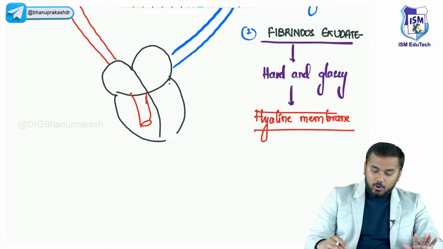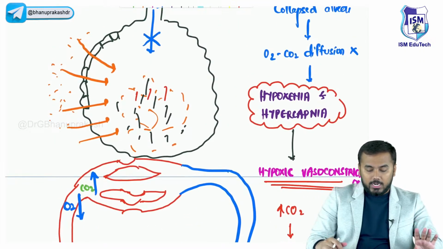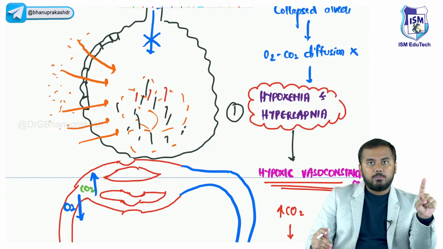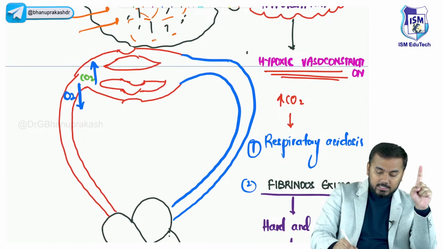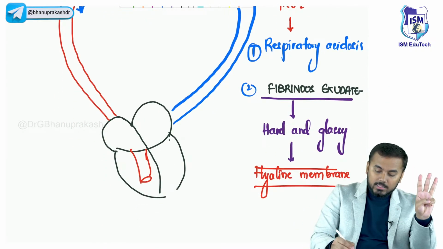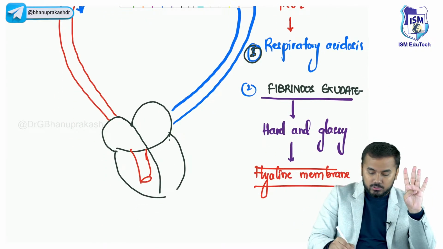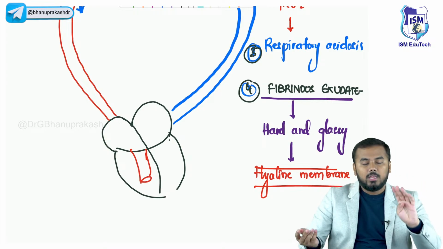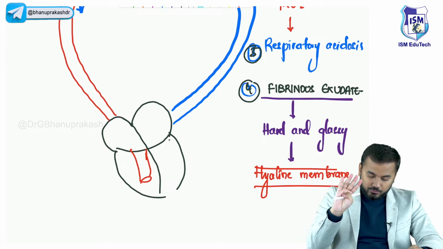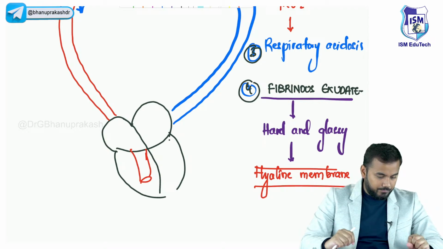Okay. So I hope, guys, you understood the pathophysiology. There are only a few points you need to remember. First point is hypoxemia, hypercapnia. Because of that, the second point is hypoxic vasoconstriction. Third point is respiratory acidosis, and the fourth important point is fibrinous exudate. So these are the 4 important points which you have to remember.